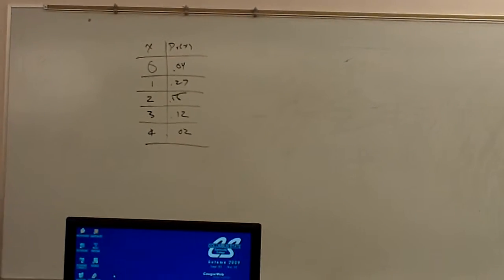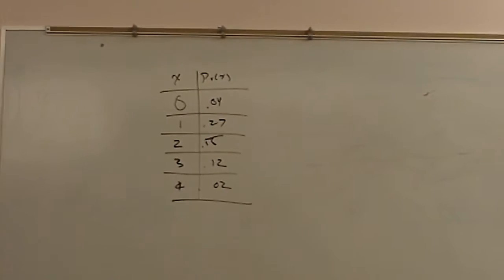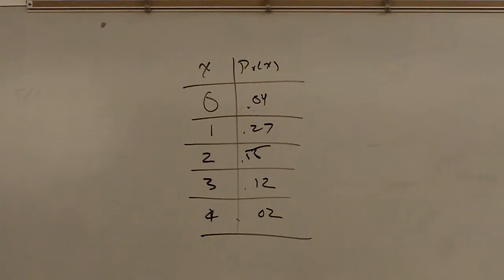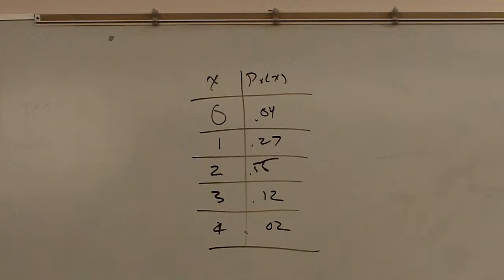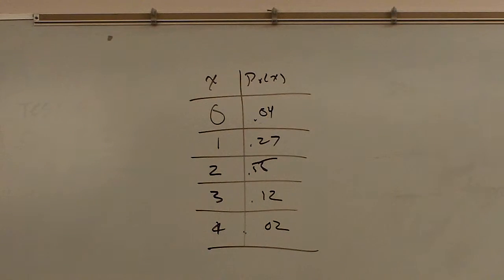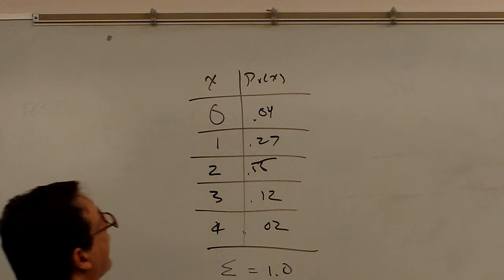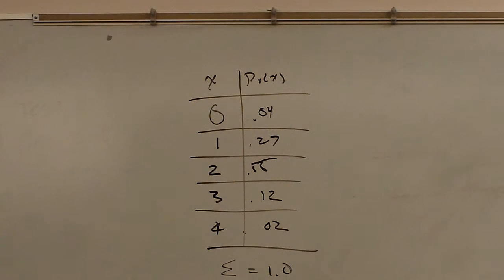Well, it must have two characteristics, and only two. The probability of each one of those must be between what? 0 and 1. The probability of having no TVs must be between 0 and 1. One TV between 0 and 1. They are all somewhere between 0 and 1. And secondly, they must sum to 1.0. Do they? 4 and 27 is 31, 86, 96, 98. They sum to exactly 1.